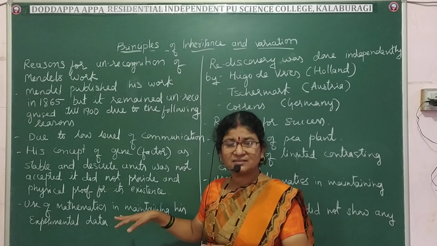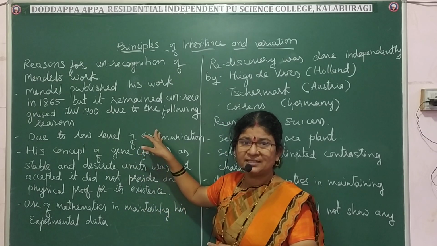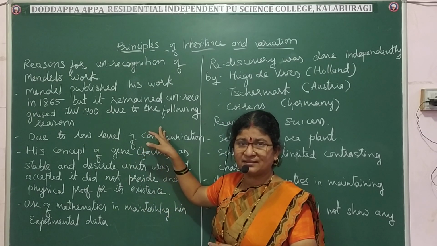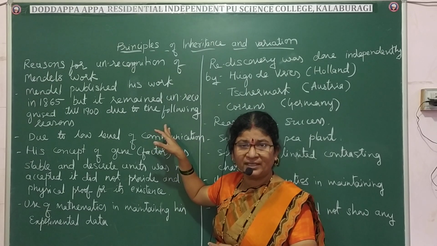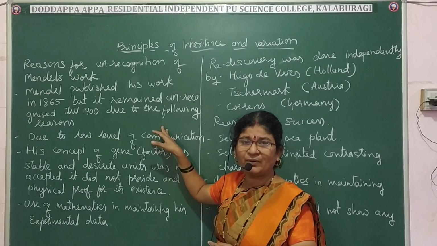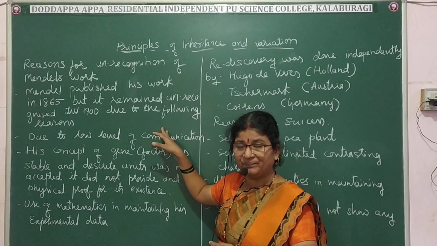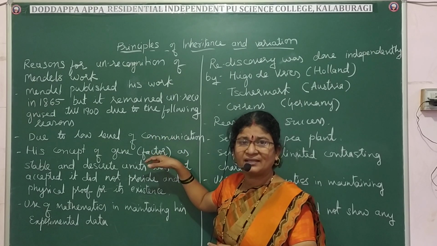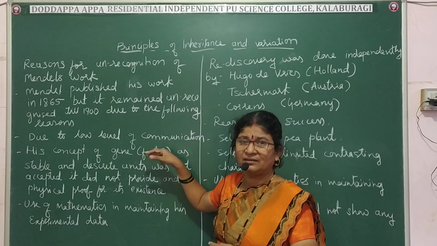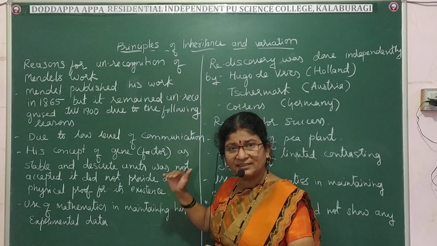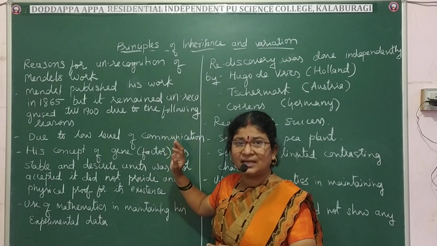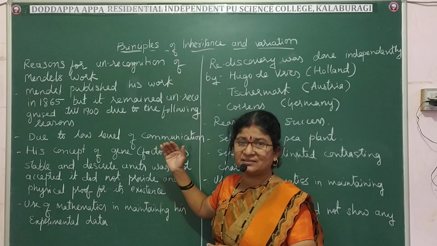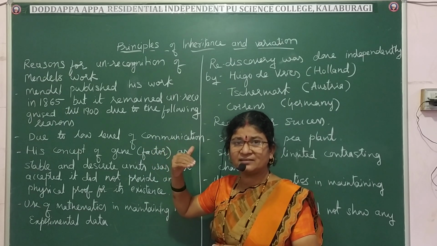So that is about the reasons for the failure. What were the reasons? Publication problem: he published his experiments in a local magazine, limited people knew, and they too did not accept it. International level publicity was not done during his time. Then the concept of factors, which we now call genes, are stable and discrete units that carry parental characters and transmit them to the progenies.